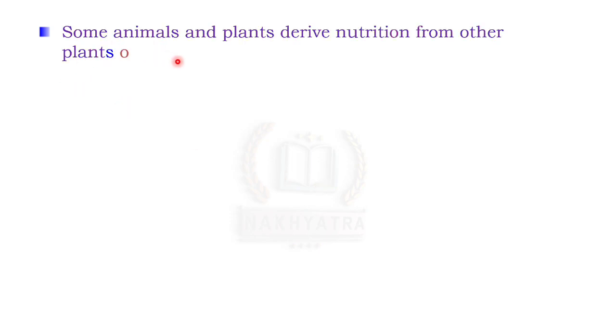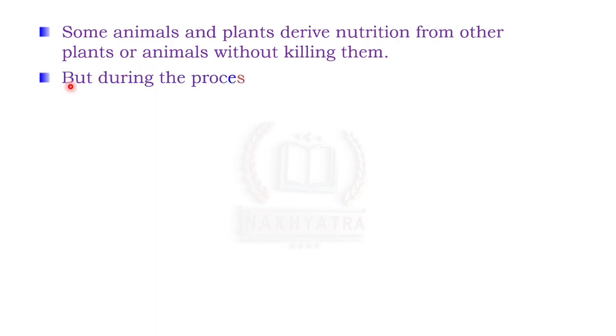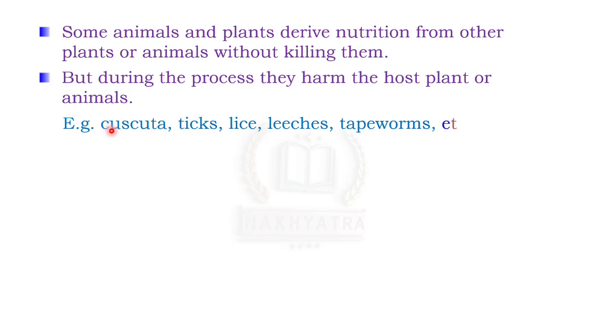Some animals and plants derive nutrition from other plants or animals without killing them, but during the process they harm the host plant or animal. For example, cuscuta, ticks, lice, leeches, tapeworms, etc.